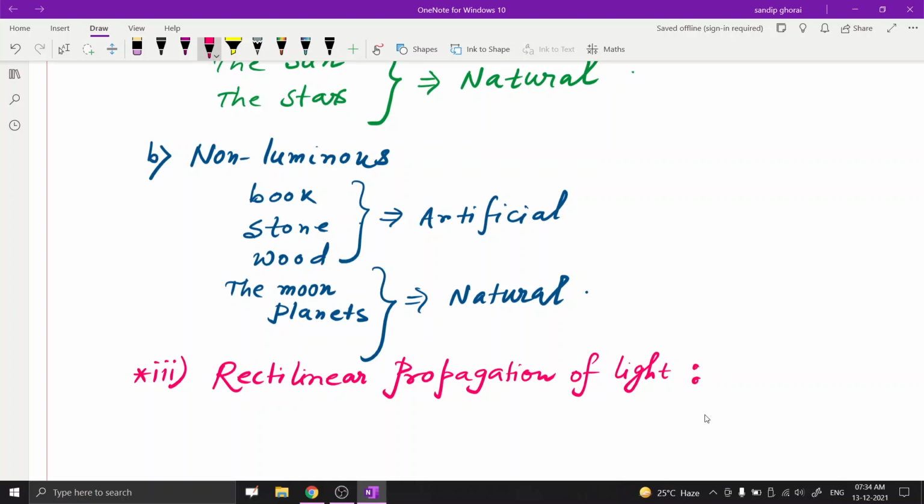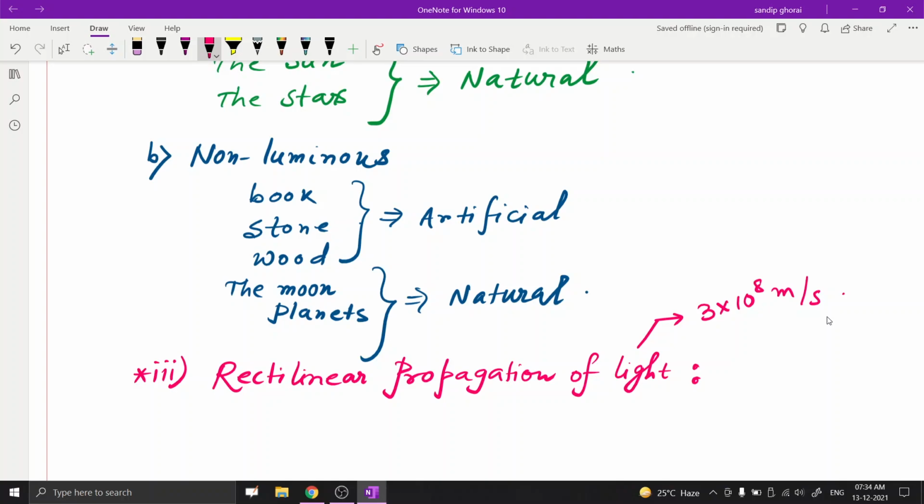We already know that light is a form of energy that travels from the source of light, and the speed of light is 3 times 10 to the power 8 meters per second. Also light can travel through a vacuum.